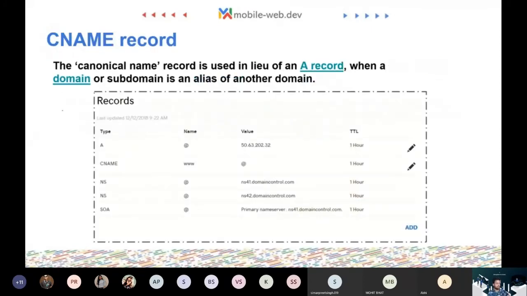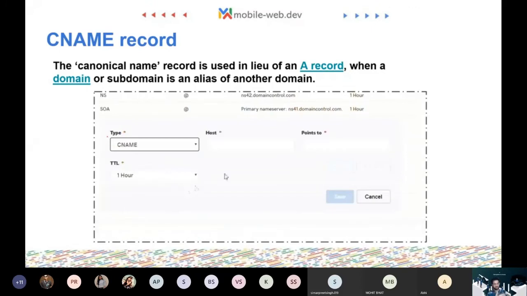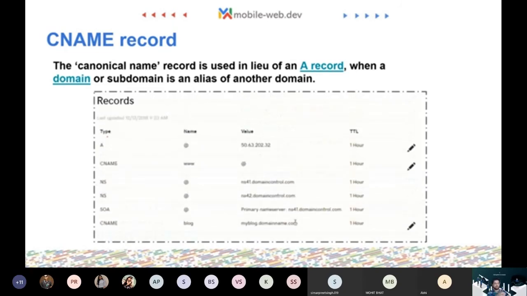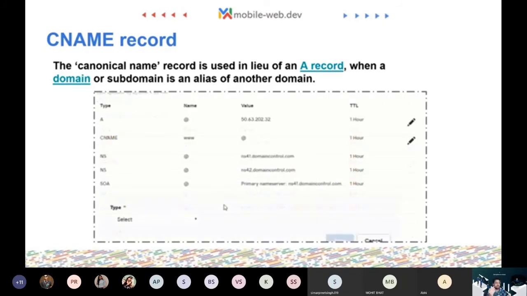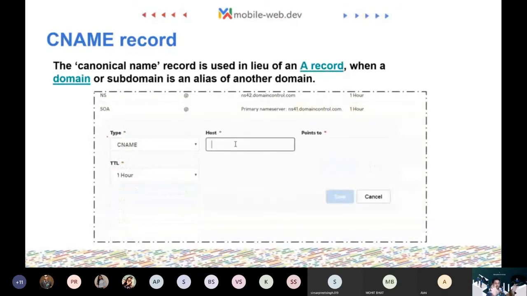Next thing is CNAME. CNAME stands for canonical name. Now you remember how your mother calls you with a different name when you are at home, and your friends call you by a different name when you are in college or in your office. We call them nicknames. But in terms of websites, that is called the CNAME. So what a CNAME actually means is that a website named Mobile Web Dev can also be known by a different domain name. If your website is hosted on a service like Netlify or GitHub Pages, they provide you a CNAME first, and then you provide a configuration that this CNAME points to this domain.